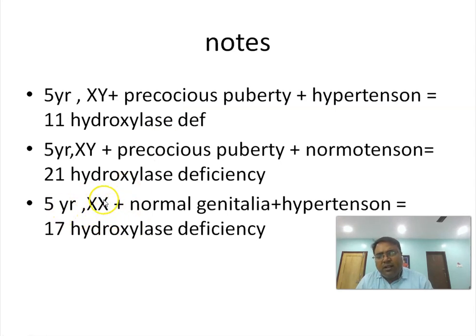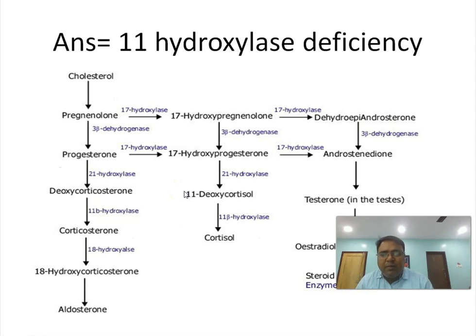Another: suppose a girl child with normal genitalia and hypertension. Hypertension means aldosterone level is high. Normal genitalia means testosterone level is normal. So what is the deficiency? The deficiency is 17 hydroxylase. We can see here that 17 hydroxylase is responsible for the formation of cortisol and testosterone.